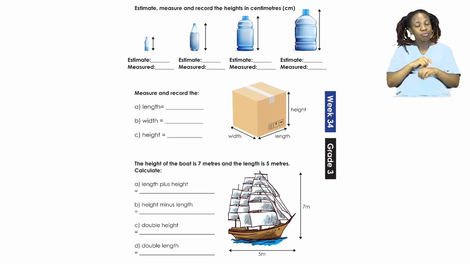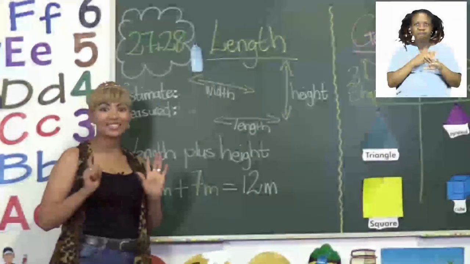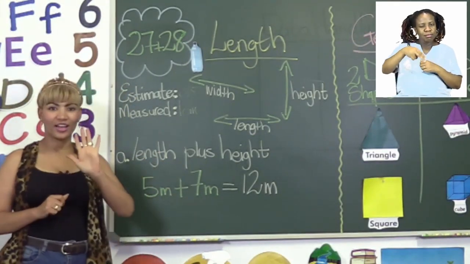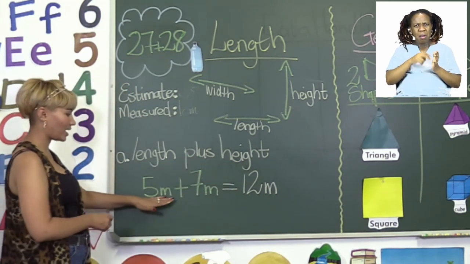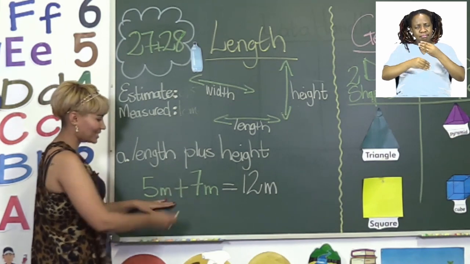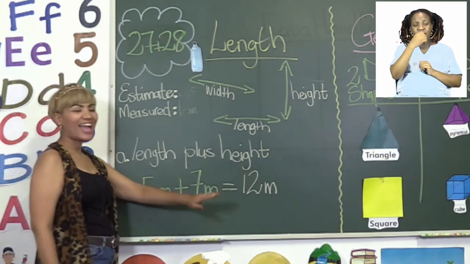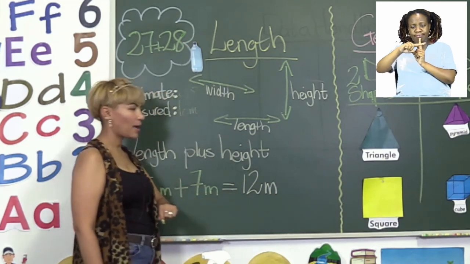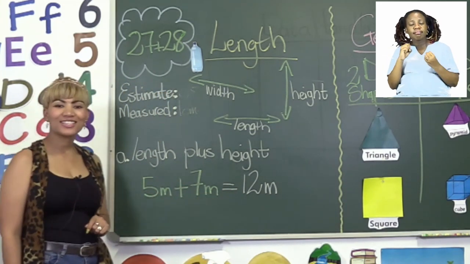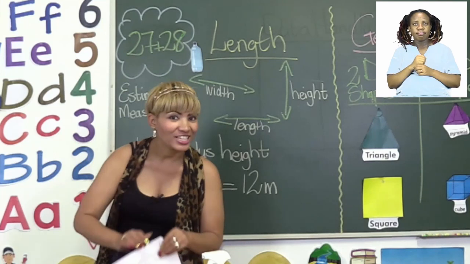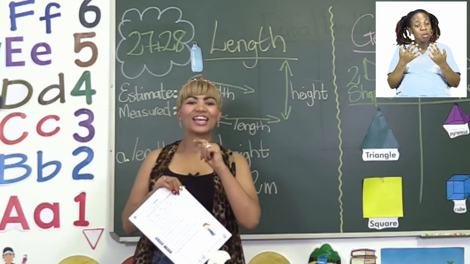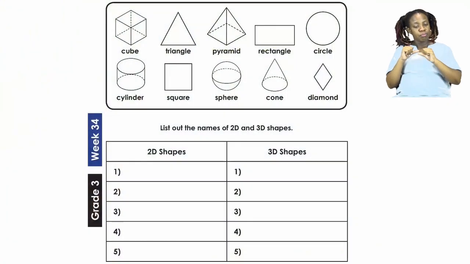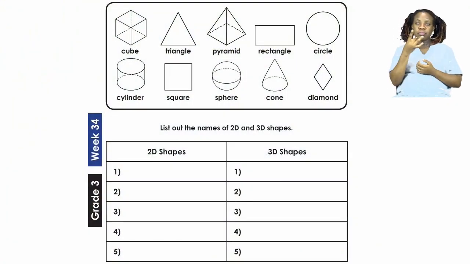Now on the board, I did one example for you once again. Remember here we said the height is 7 and the length is 5. So here it says length plus height. Remember our length is 5 meters plus height, which is 7 meters, and that is equal to 12 meters. Now boys and girls, before I leave you to finish all these other sums and to measure all your other items, let's quickly turn our booklets to page 28 and see what we have to do here.